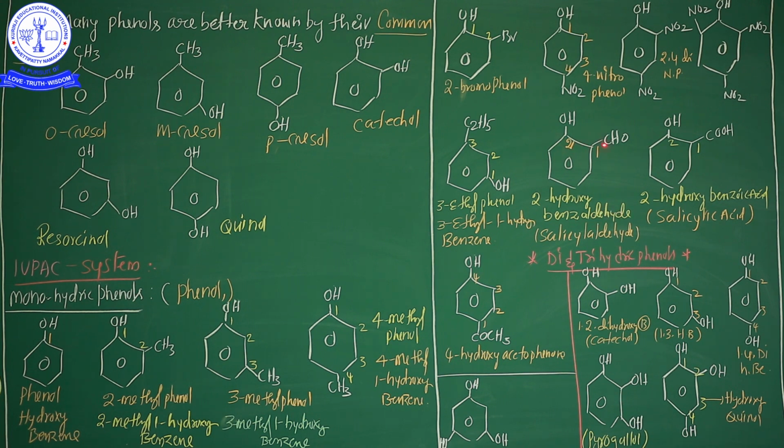Clear? If two different kinds of functional groups are attached to the aromatic ring, the numbering starts from the senior functional group. Out of these two, which is the senior functional group? Aldehyde is the senior functional group. So the senior functional group, from the naming point of view, always comes on the suffix side, but the junior functional group always comes on the prefix side. That's why this compound name is 2-hydroxybenzaldehyde, salicylaldehyde. It's clear? See one more example.